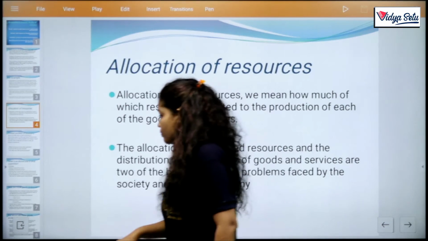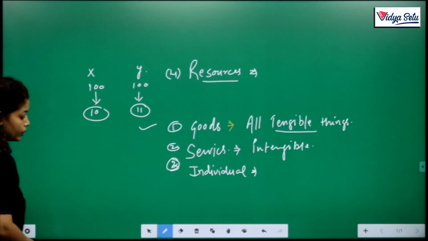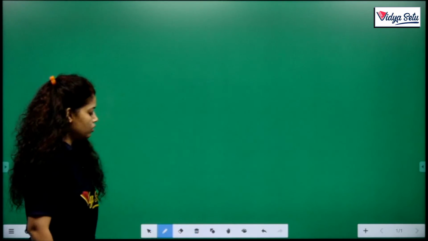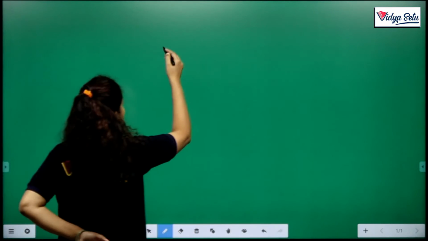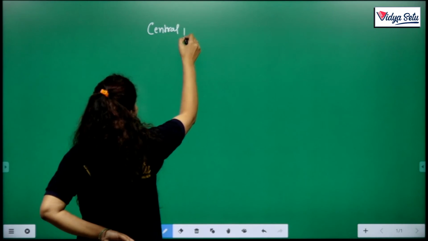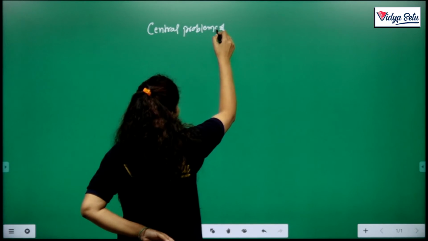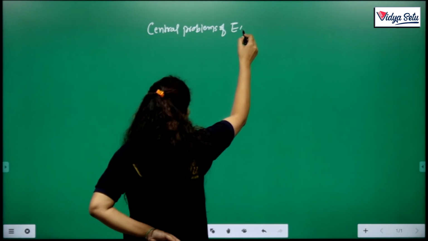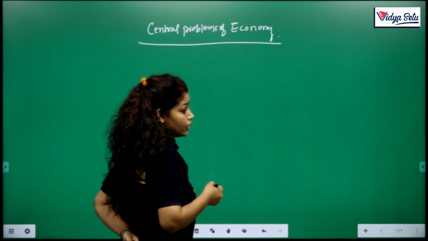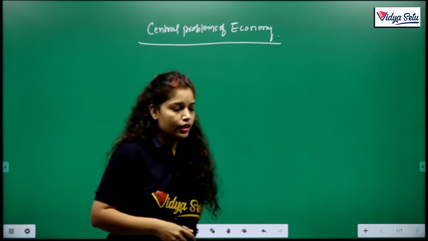So now, before reading the notes, a quick short view of the problem of economy. Why do we call it the central problem of economy? Because these are not the problem of a particular person, these are the problem of the whole nation. Clear? Not only our nation, every nation faces these three problems.